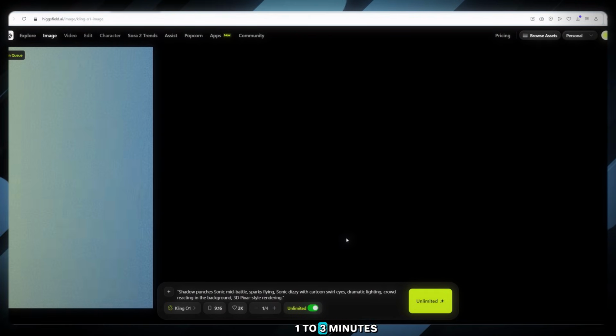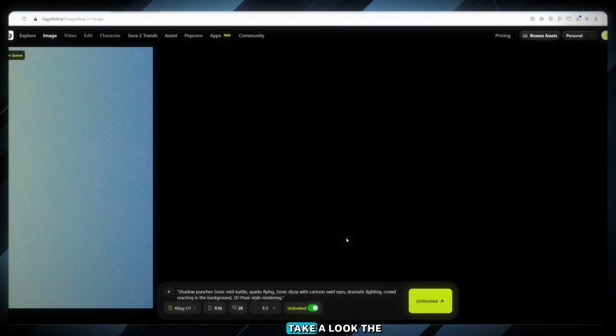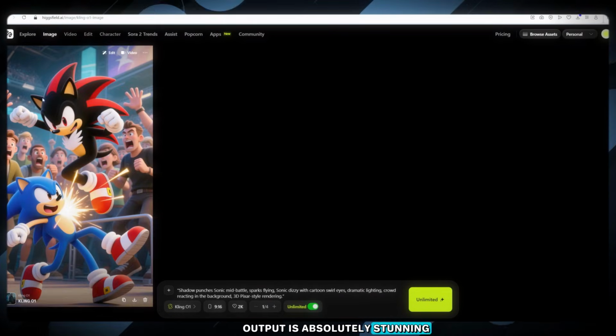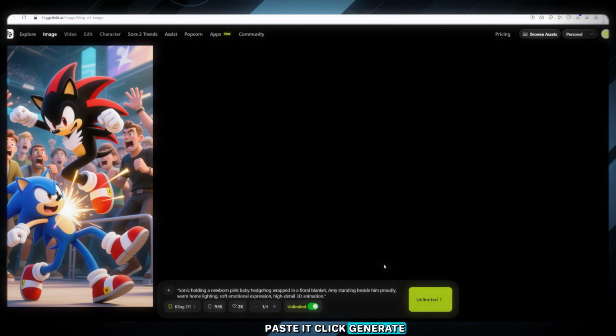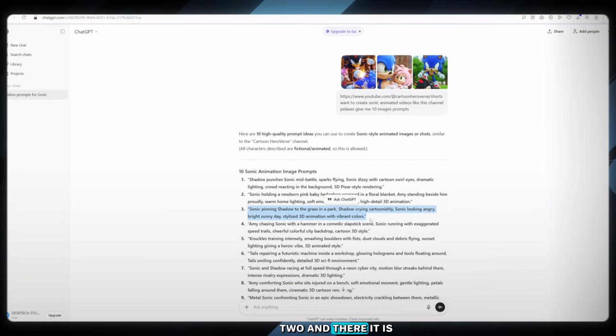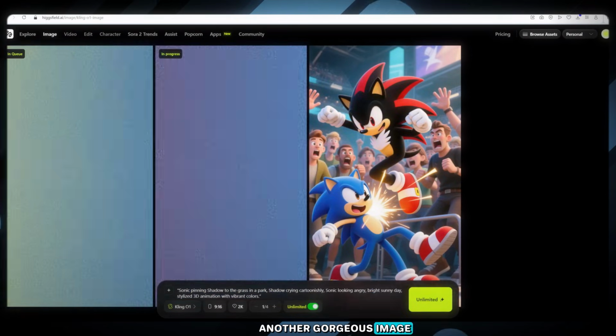Within just 1 to 3 minutes, your first AI masterpiece will appear. Boom! Take a look. The output is absolutely stunning. Repeat the same steps for the second prompt. Paste it, click Generate, wait a minute or two. And there it is, another gorgeous image.